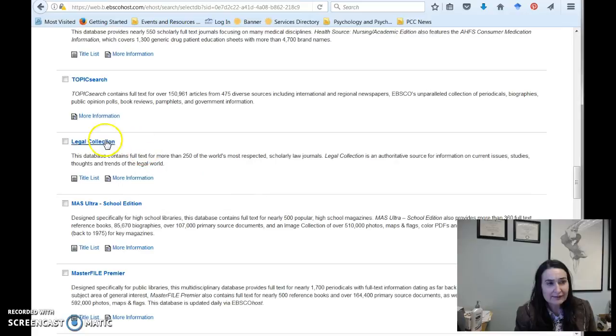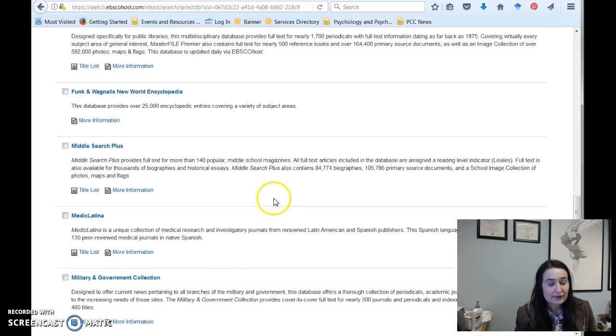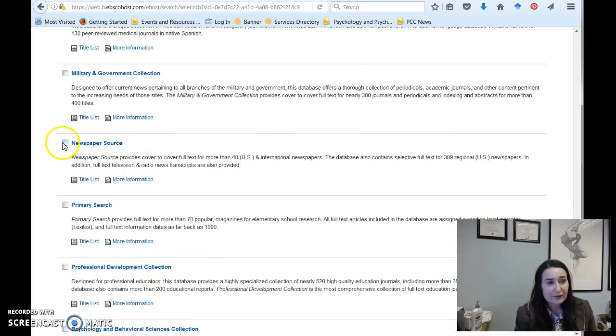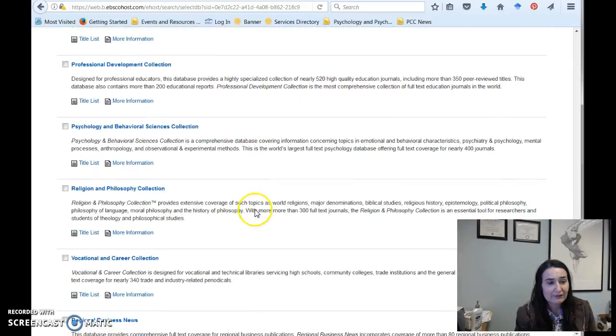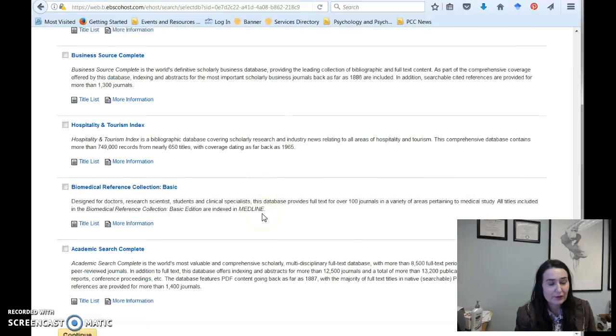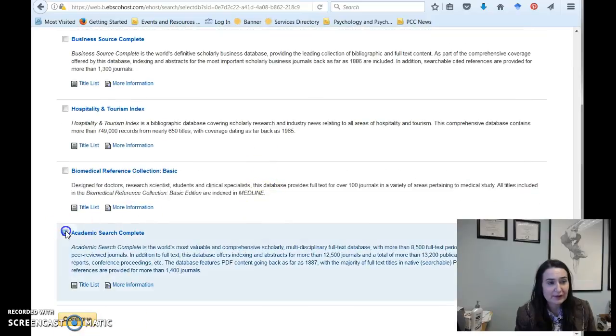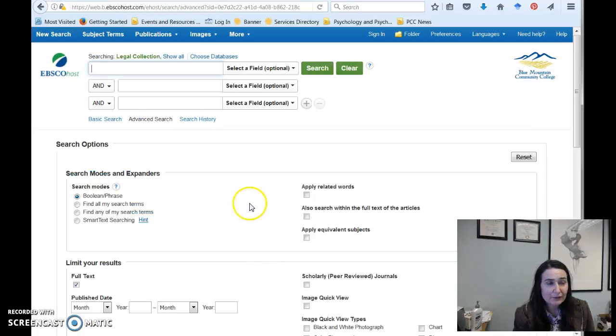So a couple things: there is a legal collection, which might be very useful, looking at law. Let's go ahead and click on newspapers too. And finally, last but not least, we are going to look at Academic Search Complete. As you can see in the description here, it is a huge database. It has more than 8,500 full-text journals, tons of publications going all the way back to 1887. So, very rich resource. I'm going to hit continue.